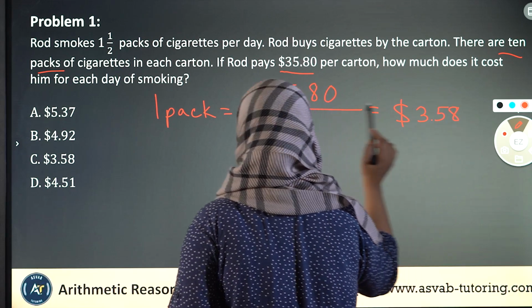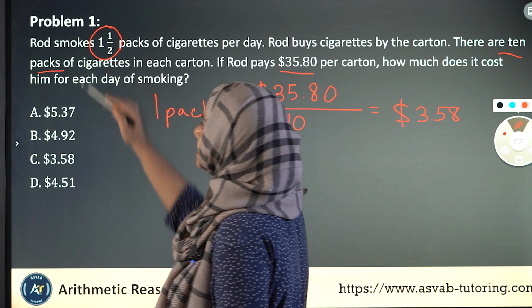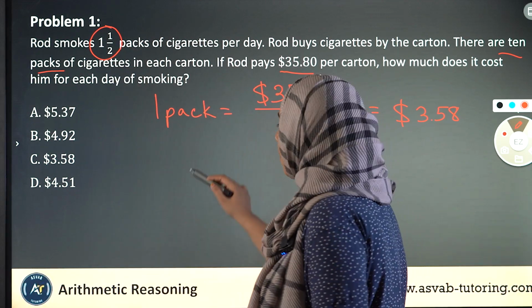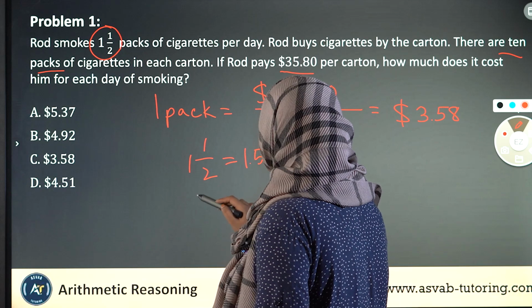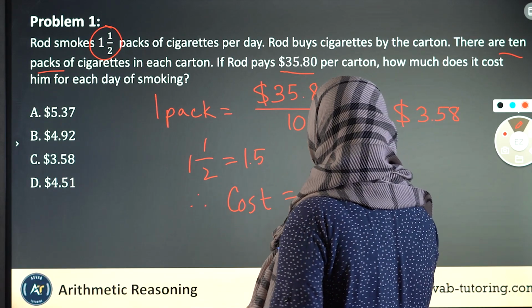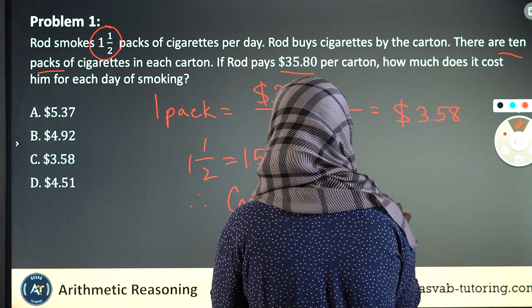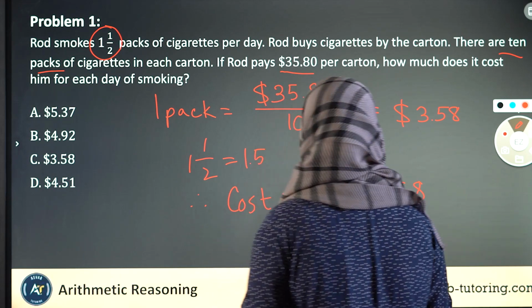And that's going to be the cost of 1 pack of cigarettes. However, he doesn't smoke 1 pack, he smokes 1.5 packs. So his total cost for the entire thing is going to be 1.5 times 3.58. And if you do the math, it's going to be